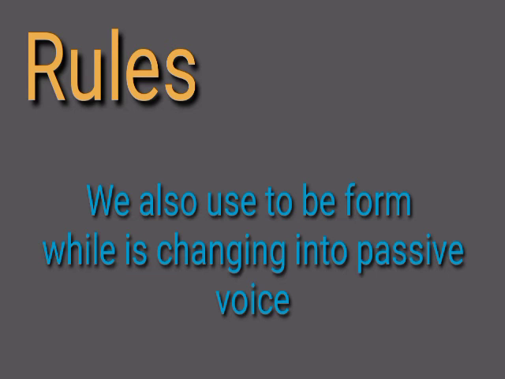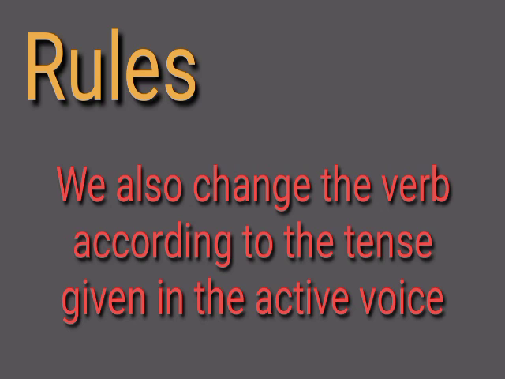We also use the to be form of the verb. To be form of the verb means is, am, are, was, were, be, been, and being. We will use these when we are changing active voice into passive voice. We also change the verb according to the tense given in the active voice. जो active voice में tense होगा, अगर present tense है तो उसके अकॉर्डिंग ही हमारा पैसिव वॉइस होगा. अगर एक्टिव वॉइस में हमारा टेंस पास्ट है तो उसके अकॉर्डिंग ही हमारा पैसिव वॉइस होगा.